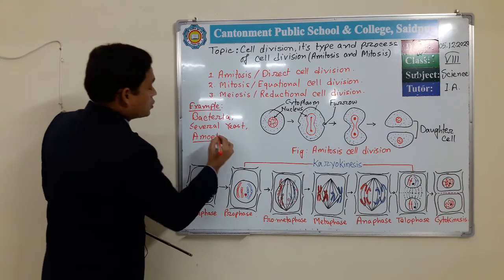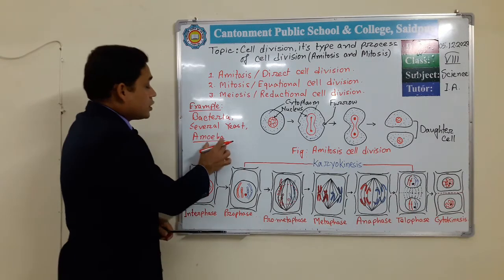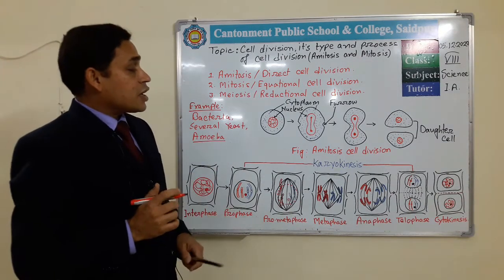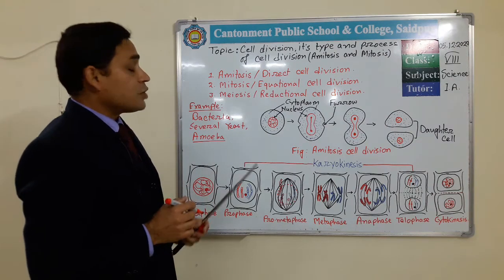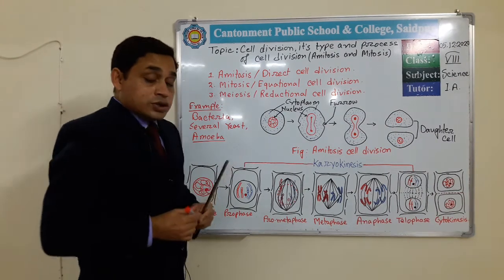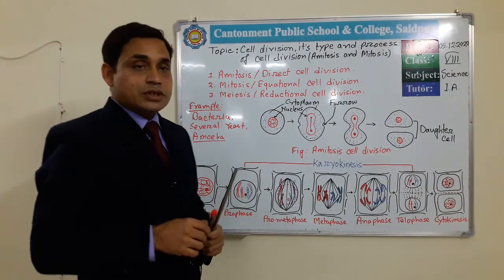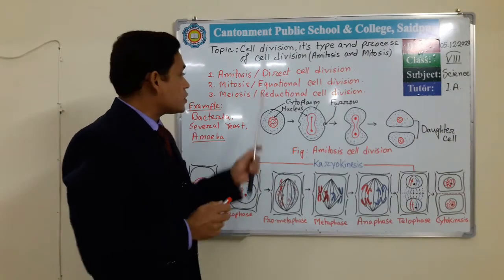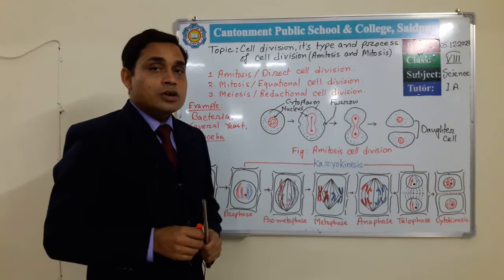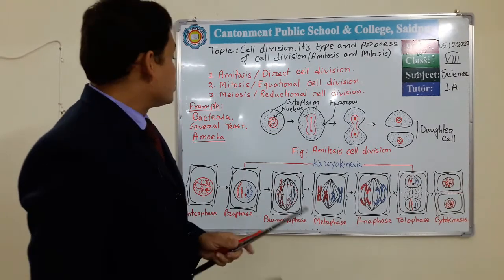This amoeba belongs to kingdom Protista, but in this amoeba we see amitosis cell division. That's why we mention this name here. So these are the examples, and this is the process of amitosis cell division. As it divides without any complex process, it is called direct cell division. I hope you all understand what amitosis cell division is.